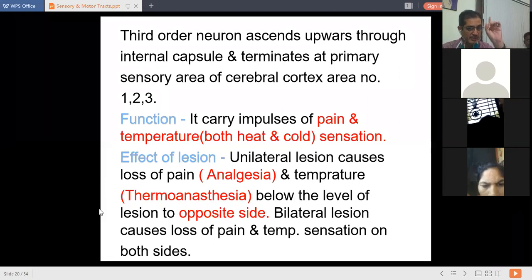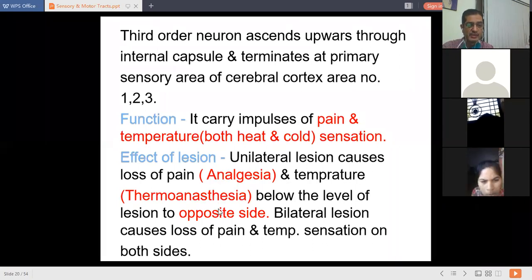And this lateral spinothalamic tract is just for temperature, that is heat and cold sensations, and pain. So, of course, a lesion is going to cause loss of pain, which is called analgesia, and of course, loss of temperature sensation, which is called thermoanesthesia.